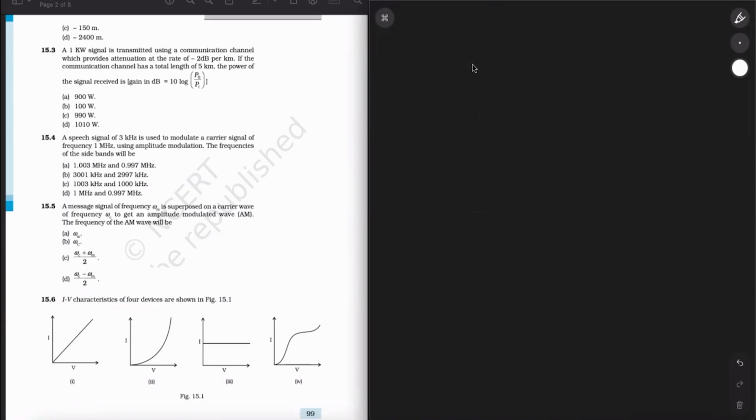So a 1 kilowatt signal is transmitted using a communication channel which provides attenuation at the rate of 2 decibel per kilometer.